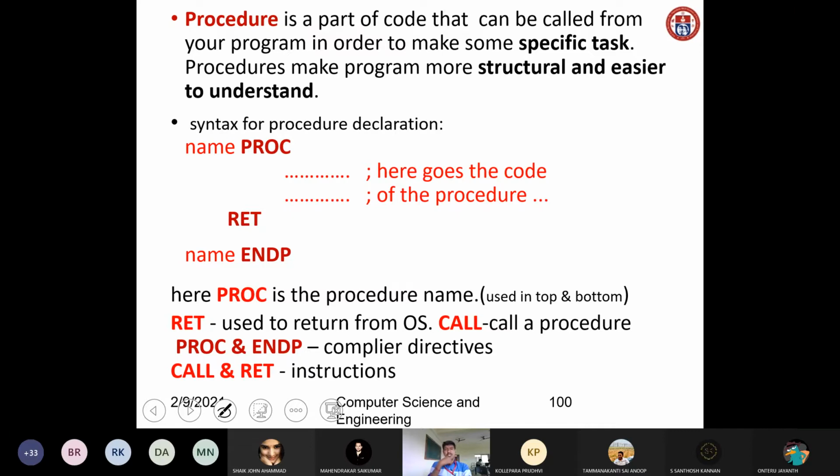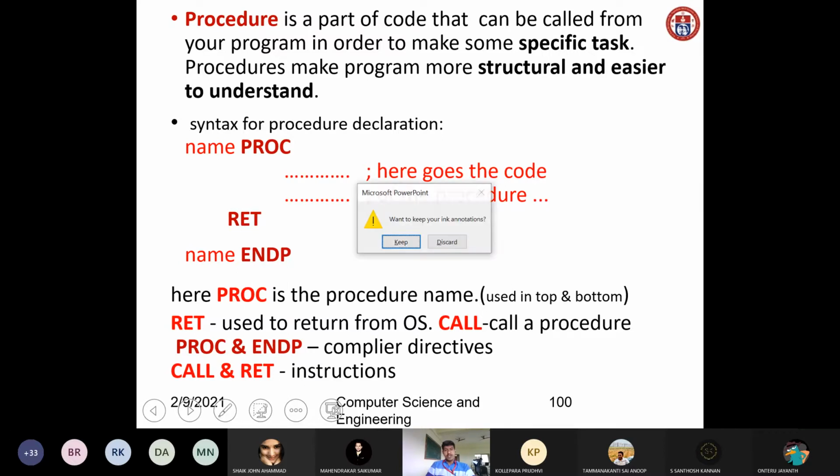Like that, a procedure is a part of code that can be called from your program in order to do some specific task. Procedures make the program more structured and easier to understand. By using procedures, we can write structured programs, and they are easy to understand. That is called a procedure.